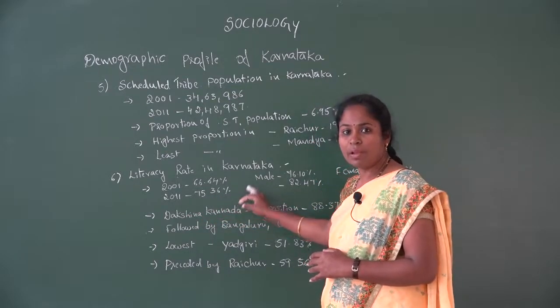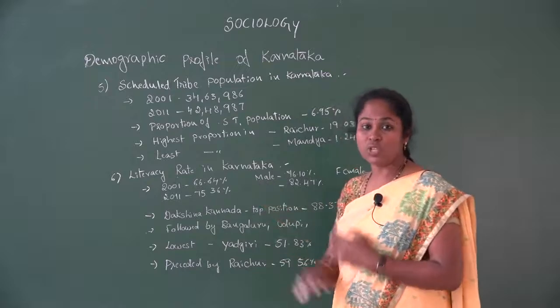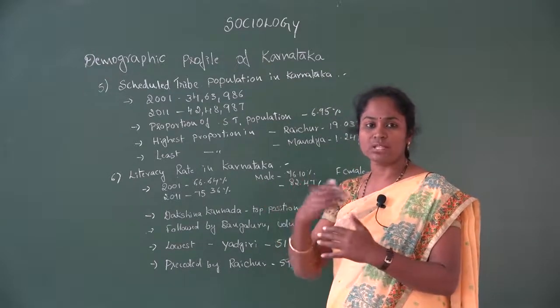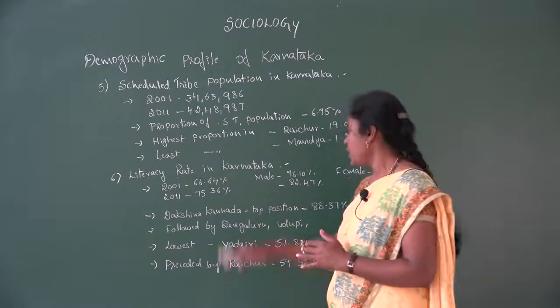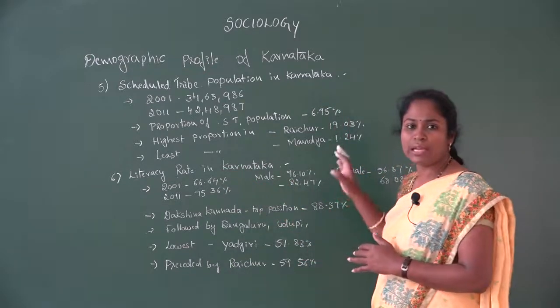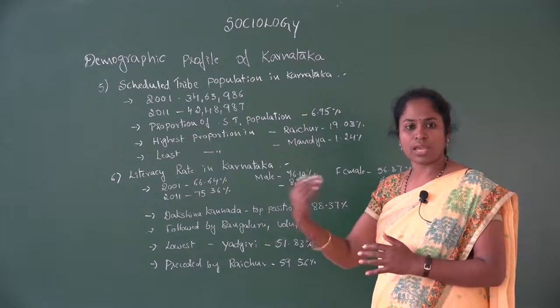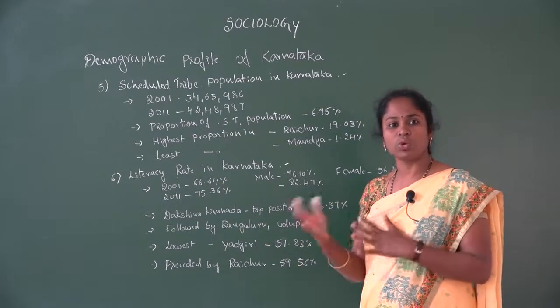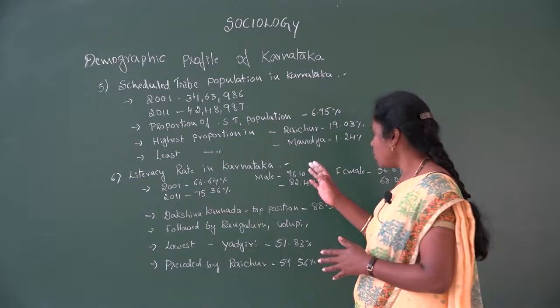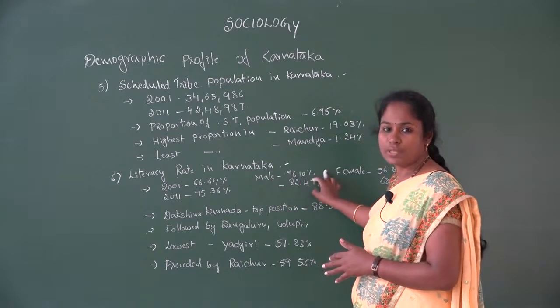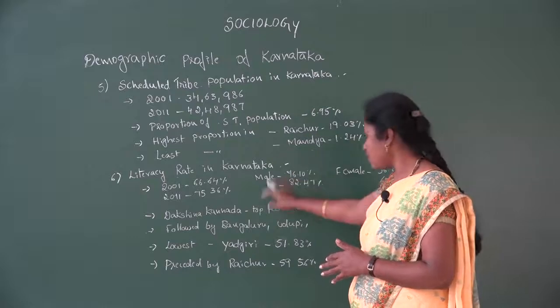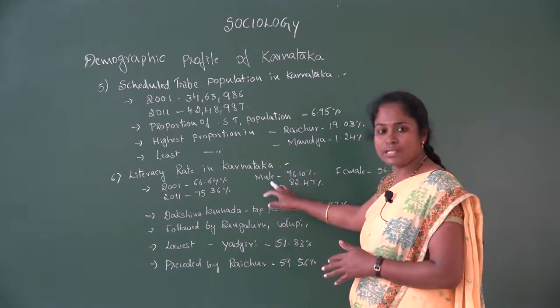So we can see the change from the 2001 to the 2011 census. Then in male as well as female literacy rate, we can see changes from 2001 to 2011. In 2001, male literacy rate is 76.10%.